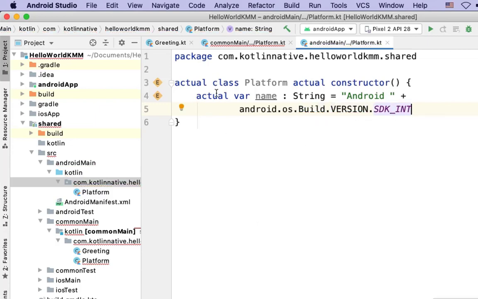In this actual class, we are using Android specific code. This code we cannot write in iOS. This is Android specific code. So our name variable will be initialized as Android and build version of Android. Similarly, we have to write actual platform class for iOS also.